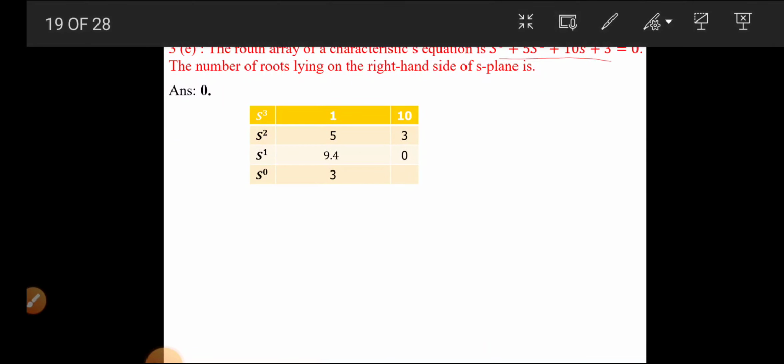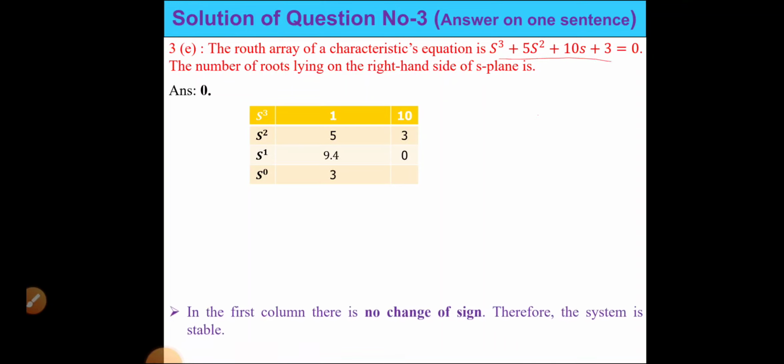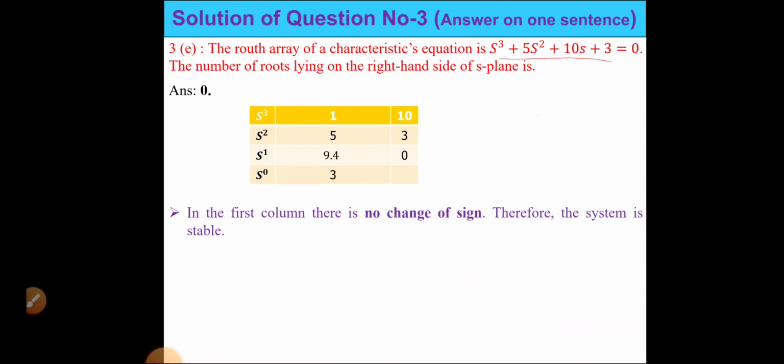So if we form the array, s cubed has coefficient 1, s squared has coefficient 5, s has 10 and 3.